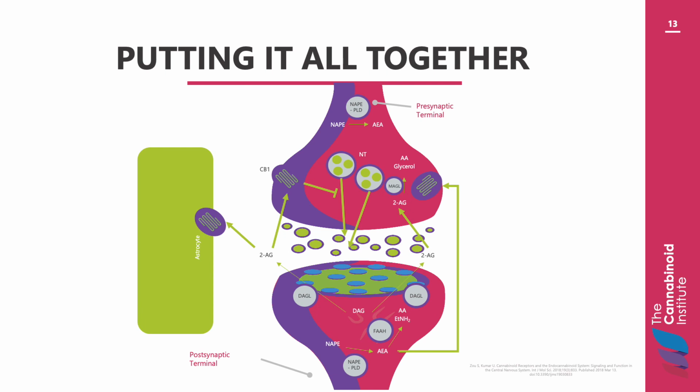Although endocannabinoid retrograde signaling is mainly mediated by 2-AG, anandamide can activate presynaptic CB1 receptors as well. FAAH is primarily found in postsynaptic terminals and is responsible for degrading anandamide to arachidonic acid and ethanolamine. Note that there are several alternative routes for the metabolism of endocannabinoids depending on the brain region and physiological conditions at play.